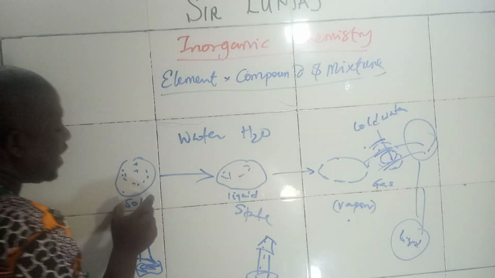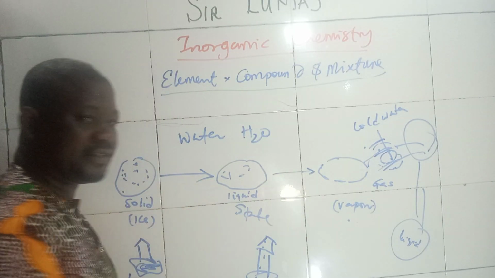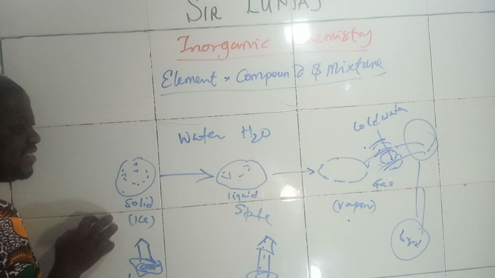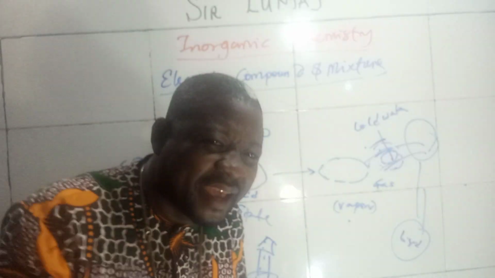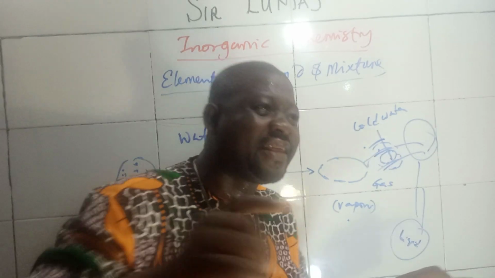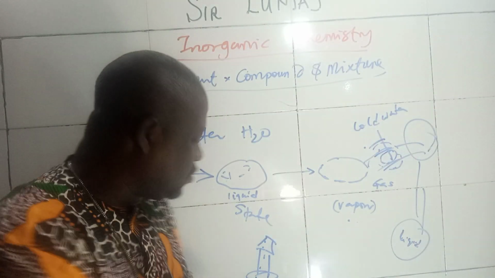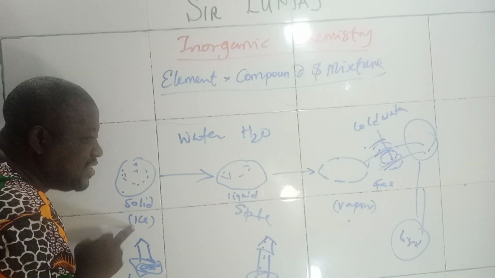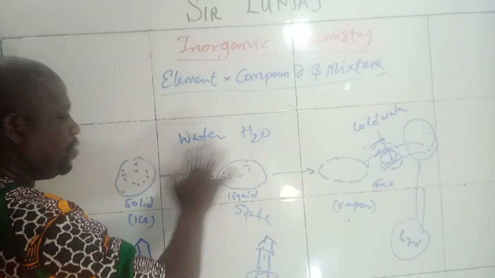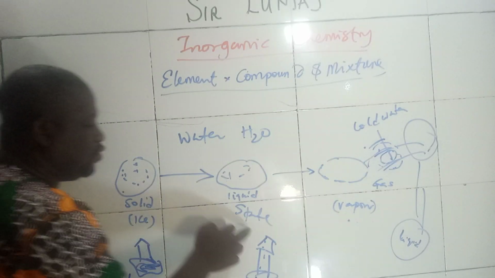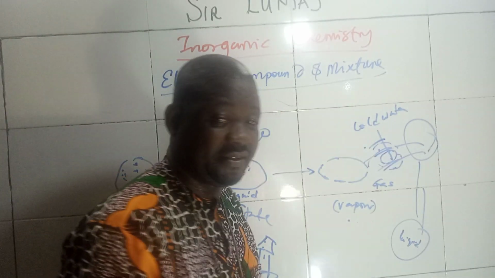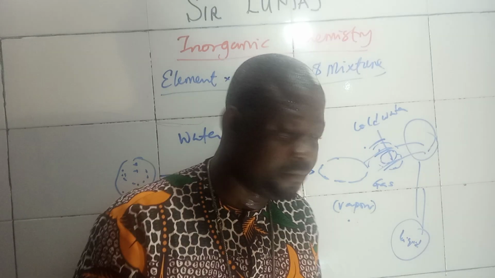If you now look at it, water has changed from ice to gas. You can condense it back to ice. What has happened there is that water has not changed its chemical structure or chemical property. Though you have applied heat to it, it has changed to another state, but it still retains its initial state. That is called what? That is not a chemical change. You can call that a physical change. It has changed from ice to liquid. Your eyes can see that's a physical change. Then from liquid to what? To gas. That's a physical change.